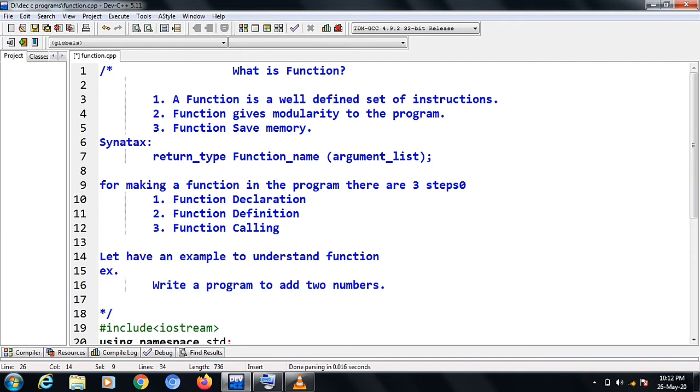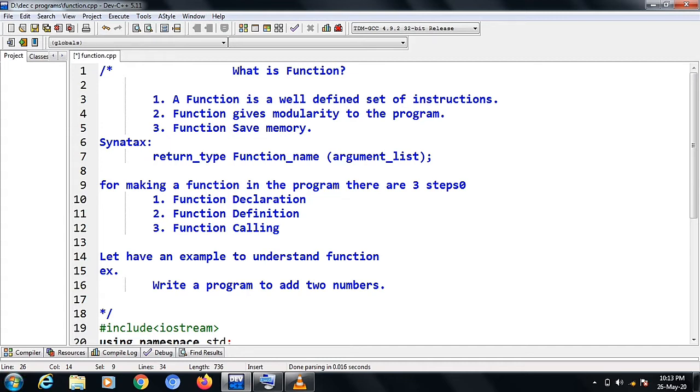Friends, today we will discuss functions. A function is a well-defined set of instructions. Function gives modularity to the program and also saves memory. Basically, a function can be called many times, but it can be written only one time. So, in this way, it can save your memory.